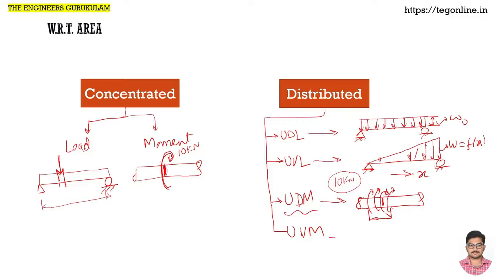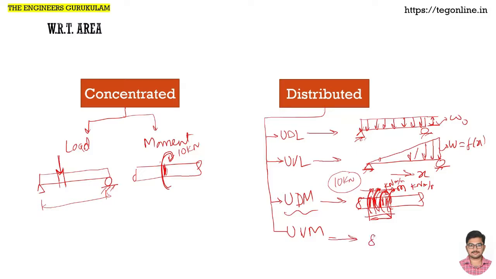Across this length, the magnitude at every location is the same, kilonewton meter per meter everywhere.